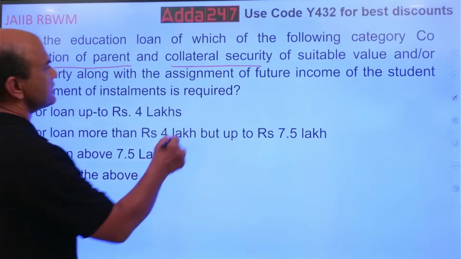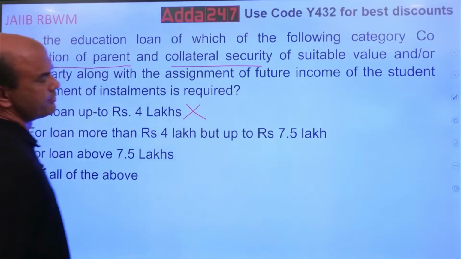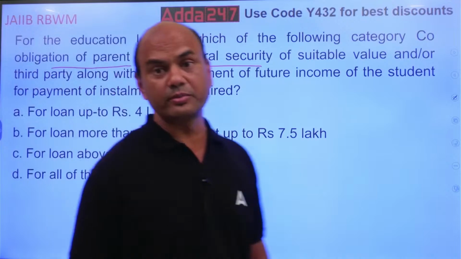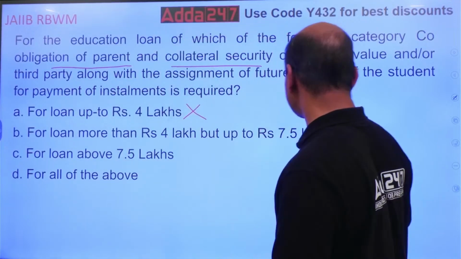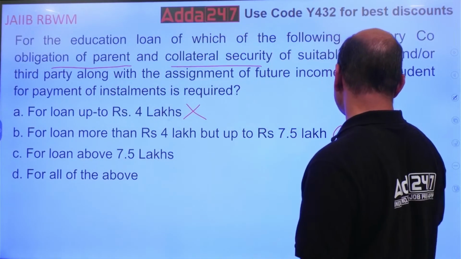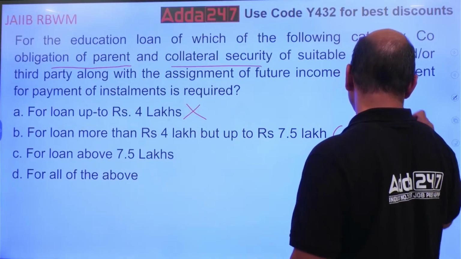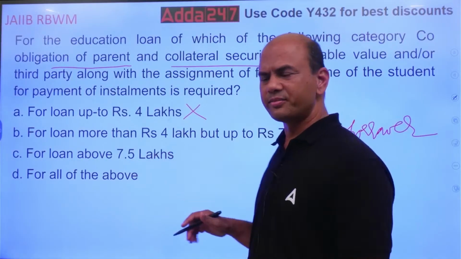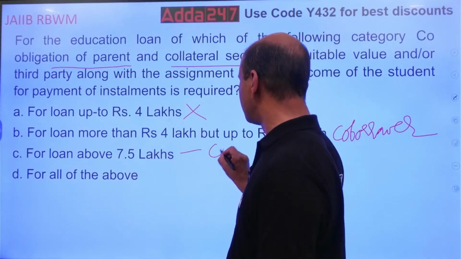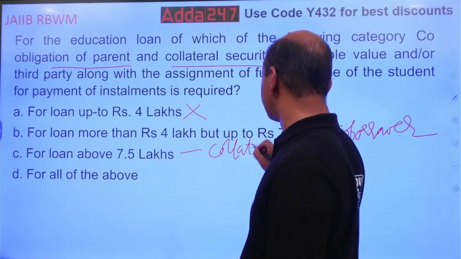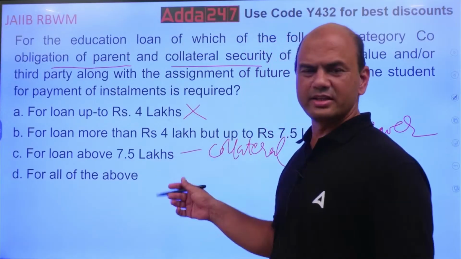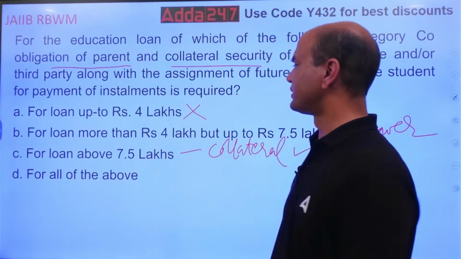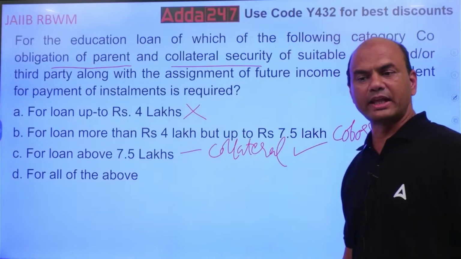Okay, so this is not the right answer. 4 lakhs to 7.5 lakhs, we require co-borrower. And above 7.5 lakhs, we require the property, means collateral, plus co-borrower if any. Generally, co-borrower is also taken in this. So, the correct answer over here is this, for loan above 7.5 lakhs.